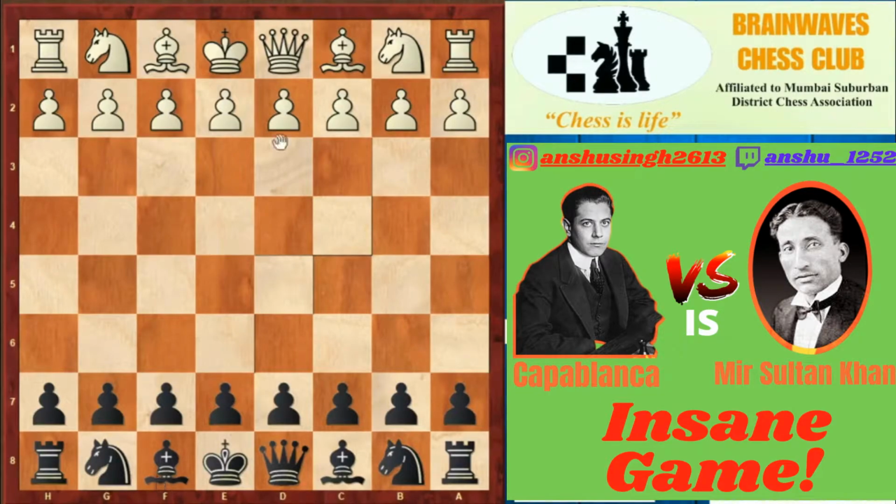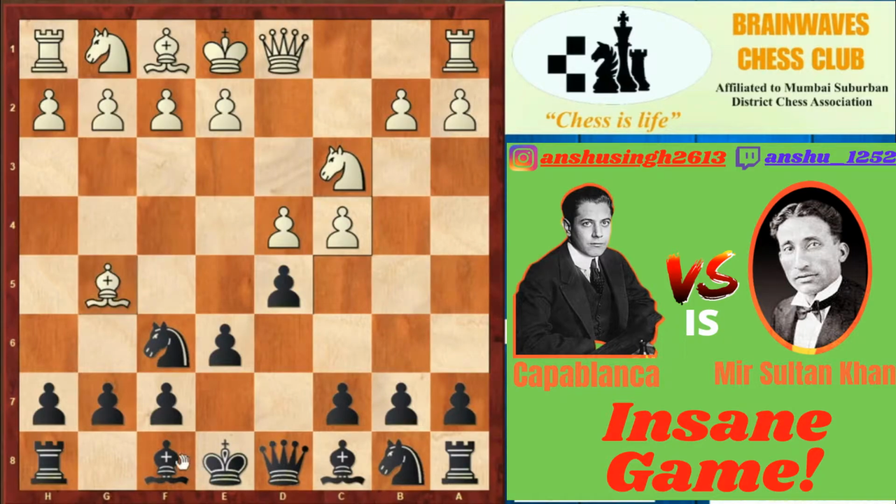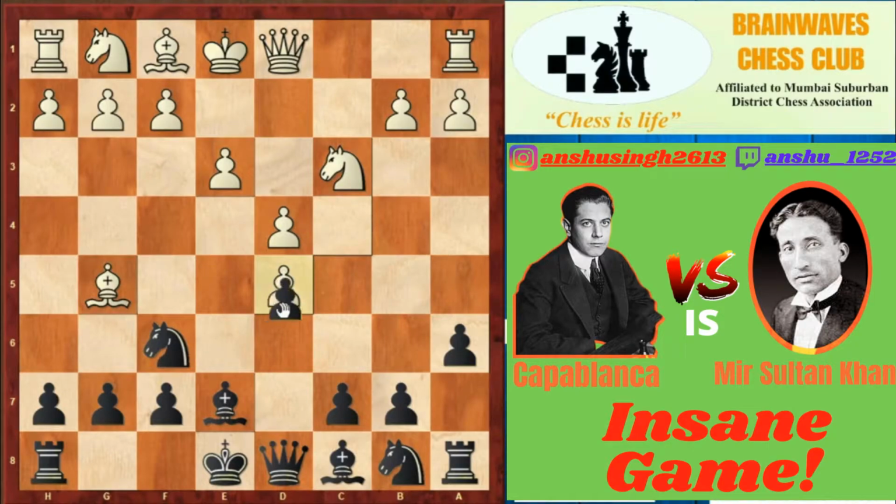So the game started via the move d4, knight to f6 by black, c4, e6. So we have Queen's Gambit Declined on the board. Knight to c3, d5, bishop to g5, bishop to e7 by black, e3, a6, preventing knight to b5 jumps in future. So white played here c into d5, e into d5 by black,